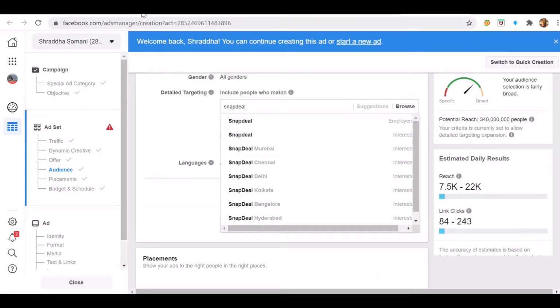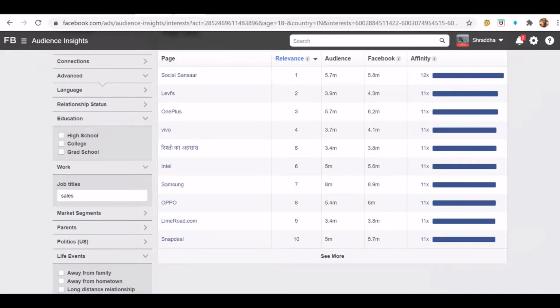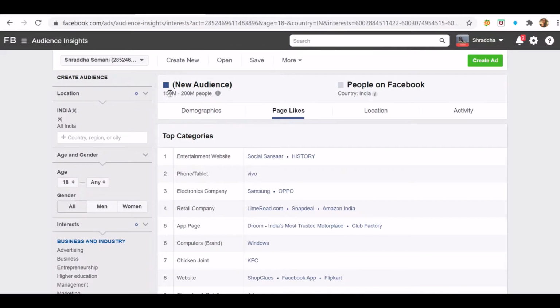If you can see, the number of audience that you will be targeting is 5.7 million. So isn't it great? You are targeting 5.7 million audience, as well as the number of people you can see over here. So this is a good way and a very, very good strategy. You will learn more strategies when you join or enroll in our social media marketing course. Definitely, there are very hidden and fantastic strategies that you will come across.